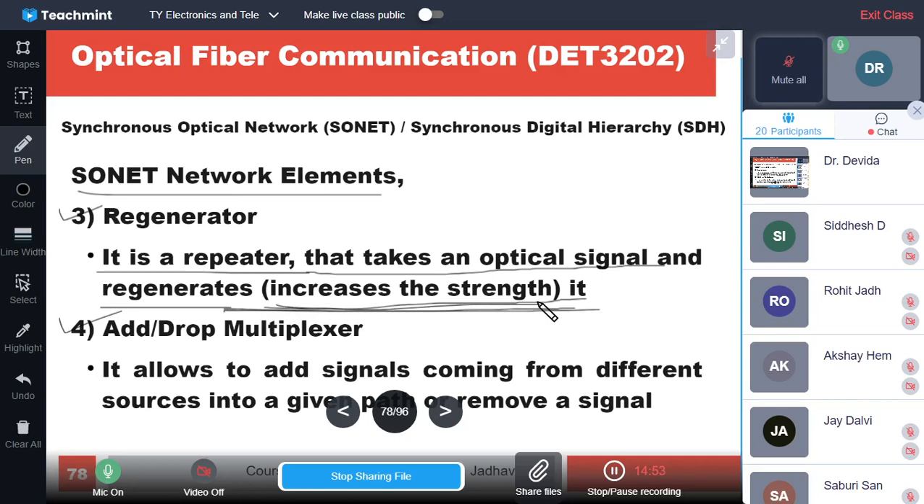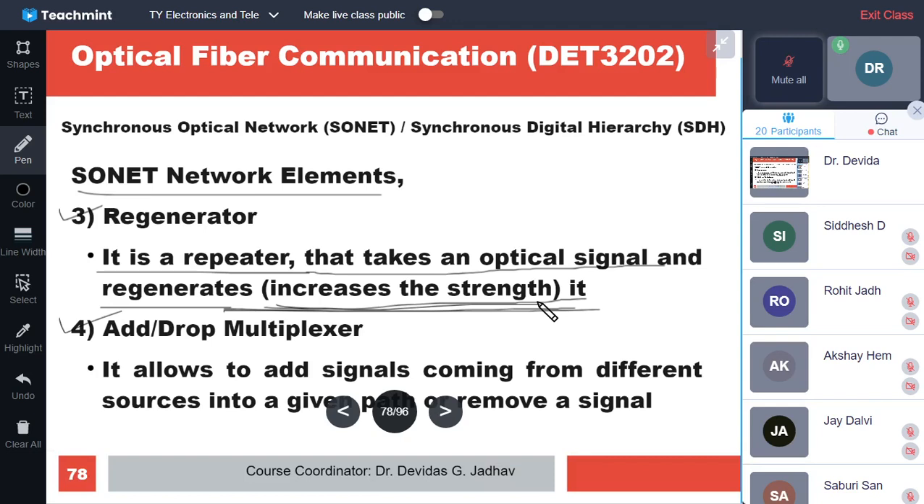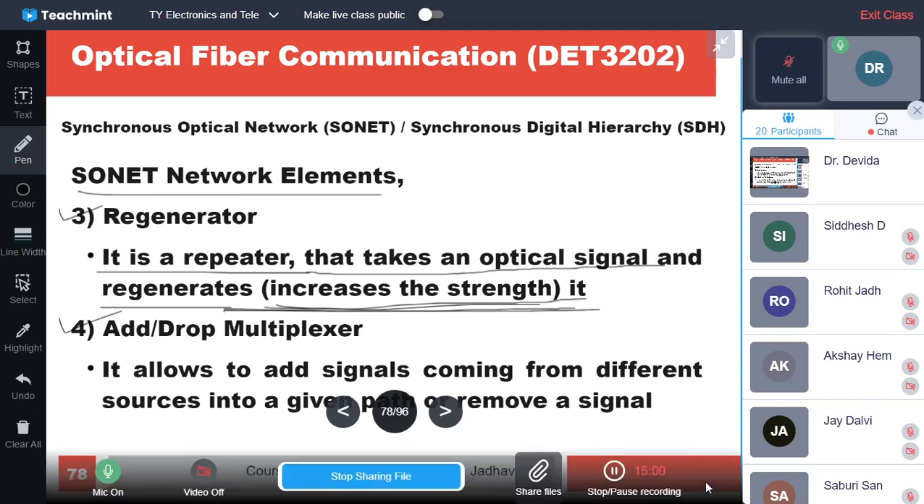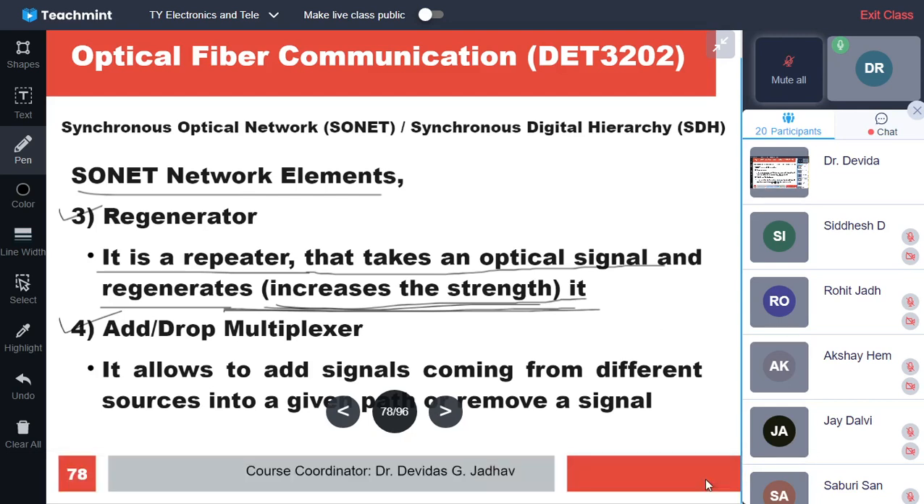That means it is only amplifying. So the regenerator may be replaced by optical amplifiers. Either a repeater station will have regeneration or only amplification, increasing the strength. In regeneration, the signal is taken and it is detected whether the data bits are 1 or 0, and accordingly new data bits are created and then retransmitted. This is called a regeneration repeater station.